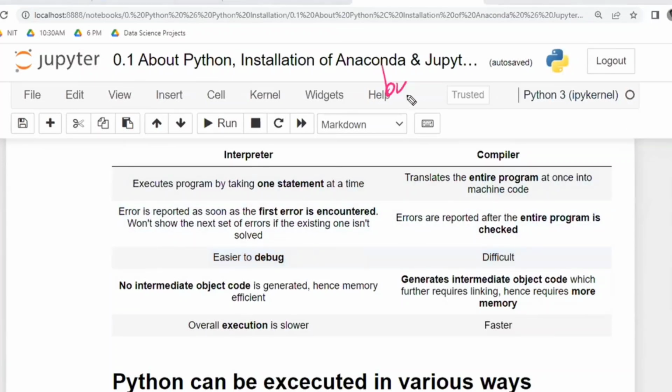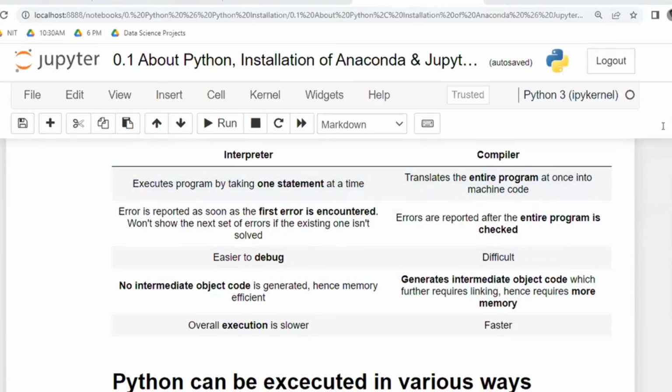Debug means rectifying. Bug is called an error. Debug means rectifying the error. So easier to debug means easier to rectify the error, because only one error is going to show. No intermediate object is formed because there is no virtual machine and no need to convert. It is directly inbuilt, right?